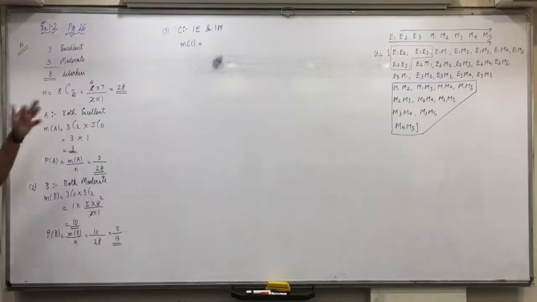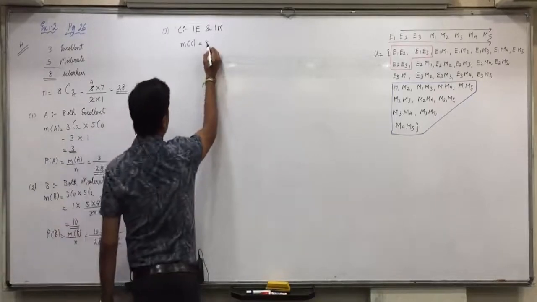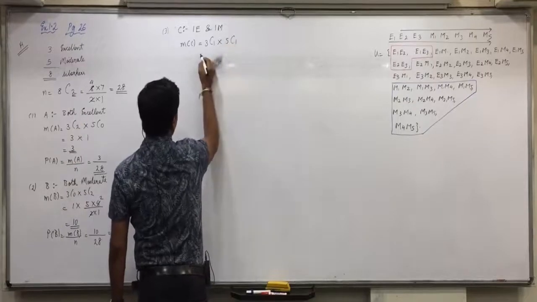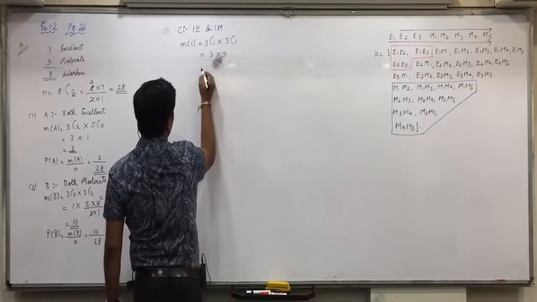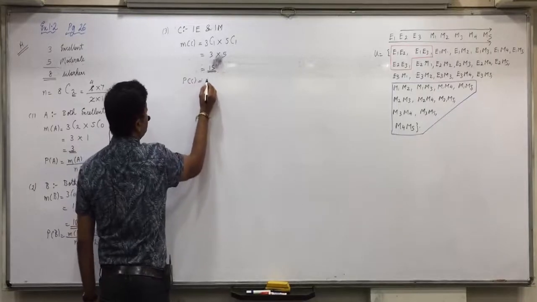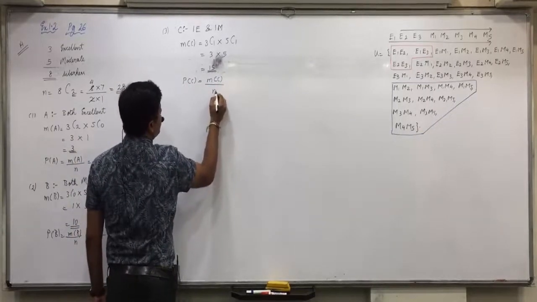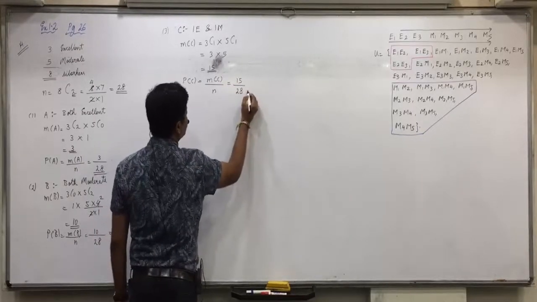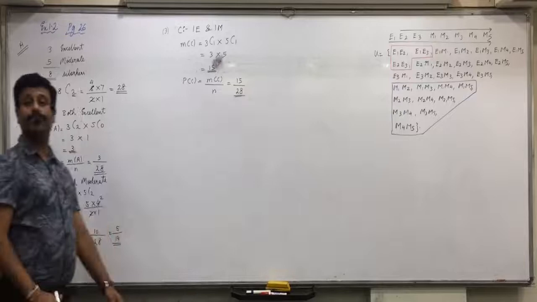Okay, 1 is excellent means 3C1, and means multiplication. 1 is moderate means 5C1. 3 into 5, 15. And P of C equals M of C upon N. 15 upon 28, cannot be simplified.